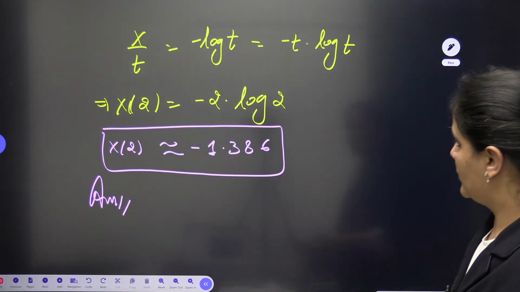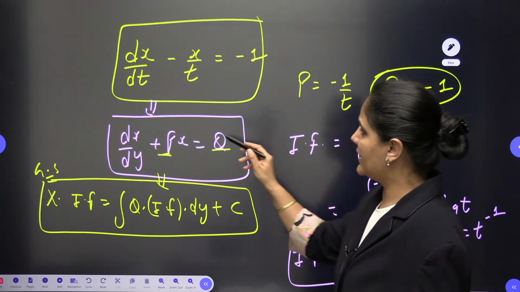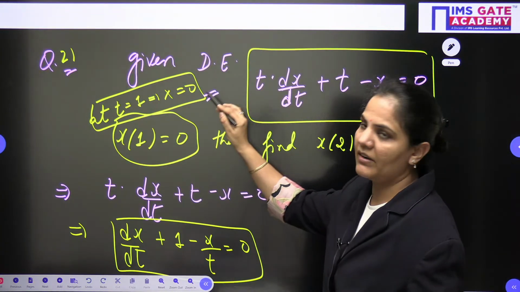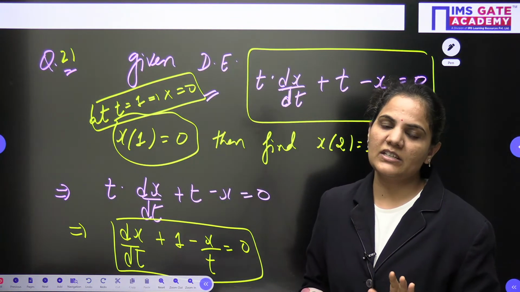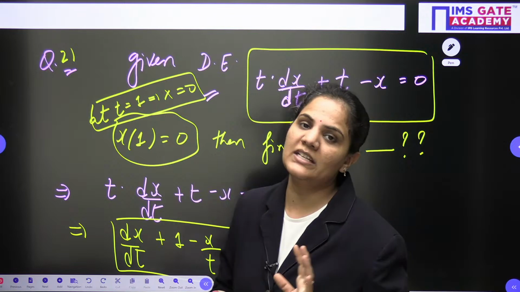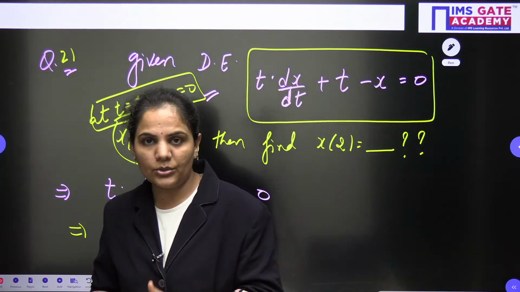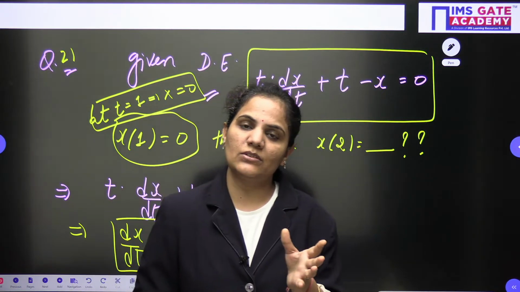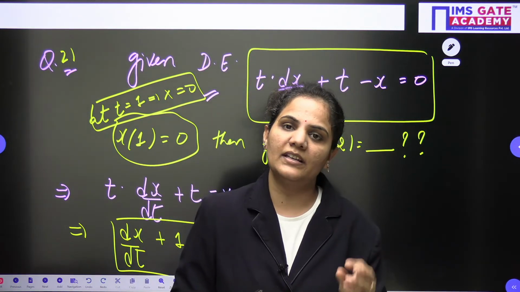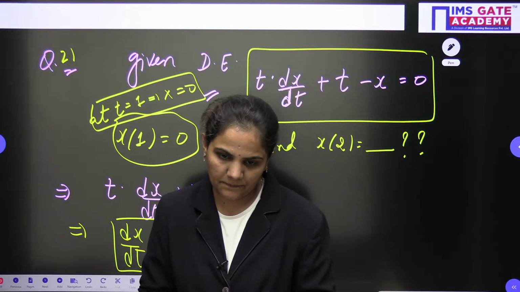Alright, okay. So if the conditions are given like this, the initial condition is given like this, then we can solve. This is a very simple question from the linear differential equation. These type of questions, many we have already covered on YouTube and in our classroom also. This is a very simple, basic question. I hope every student can solve this by the basic method.